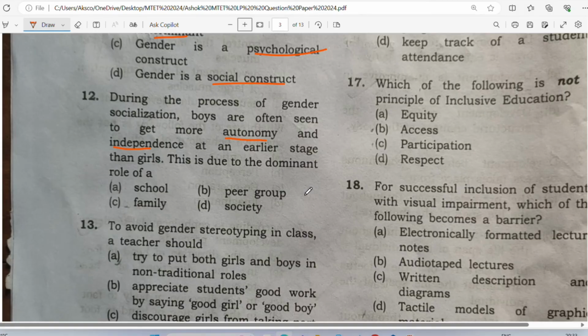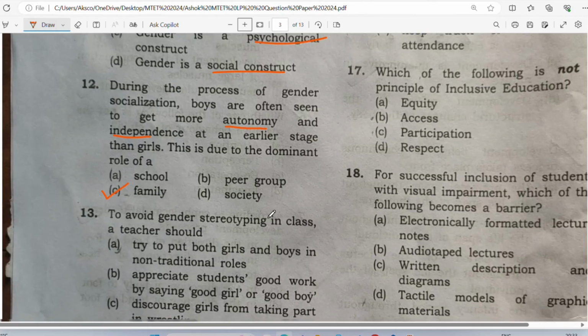Where do boys get more freedom than the girls? So is it in school? I don't think so. In school we treat them equally, right? In peer group, no. In society, no. It is the family. In family, if you say all right, my son can stay outside till 6 o'clock, but daughters, you have to come home by 4 o'clock. So this is gender stereotype. This is inequality, right? So this is what they have asked. So it is the family where these things happen, right?